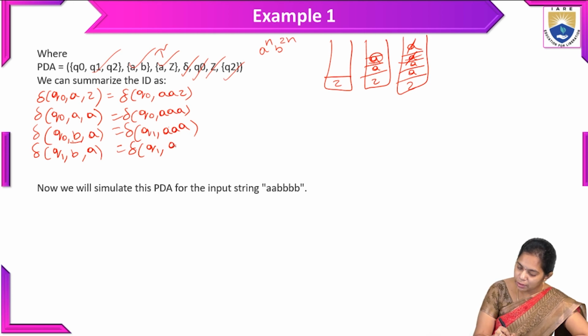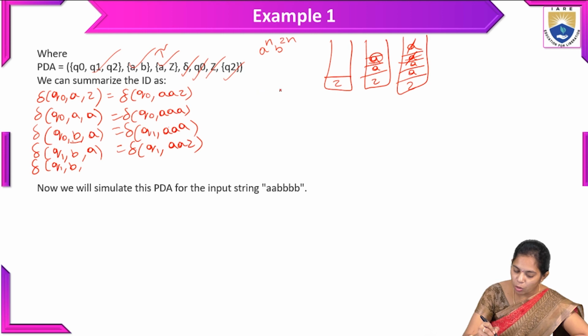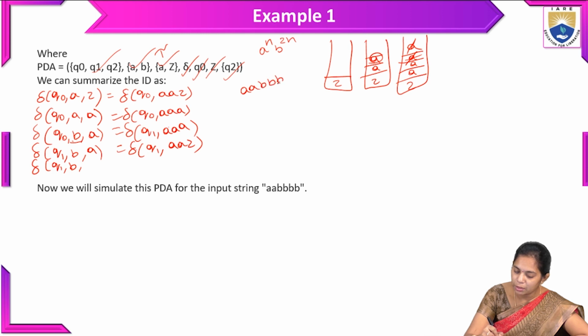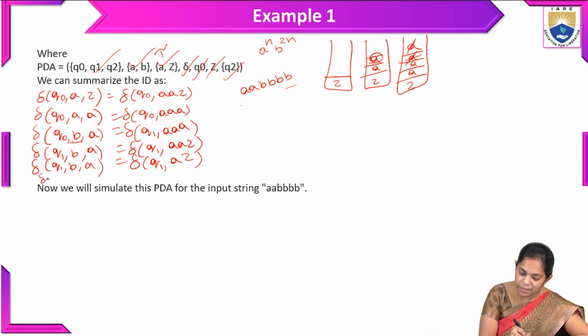So we have Z. And the next transition of Q1 comma B, again how many B's are there? Suppose here A power n, B power 2n, whatever we already discussed in the elaboration. So whenever we have A, we have to pop, the transition of Q1 comma A, Z. So how many B's appeared?